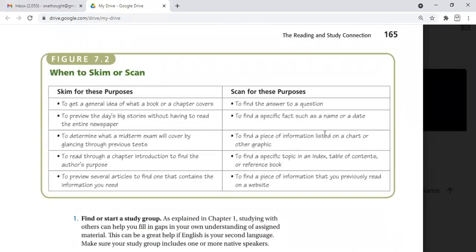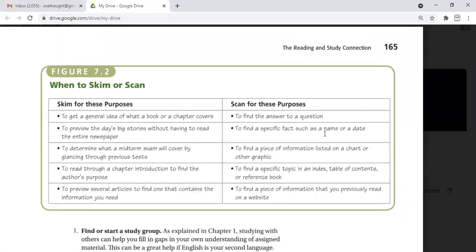So you can see when to use skimming and when to use scanning. Skimming means you get an overall view over the topic: what a book or chapter covers and what creates the big story, without reading it all.